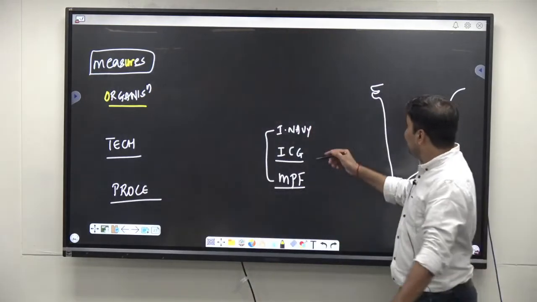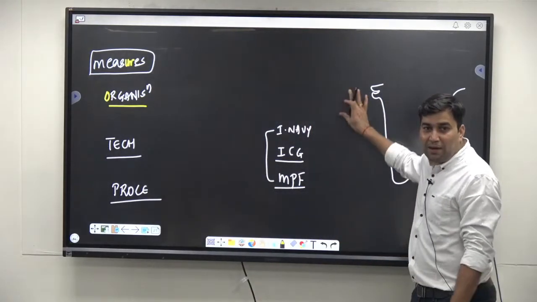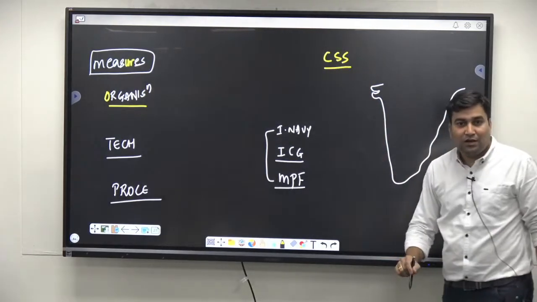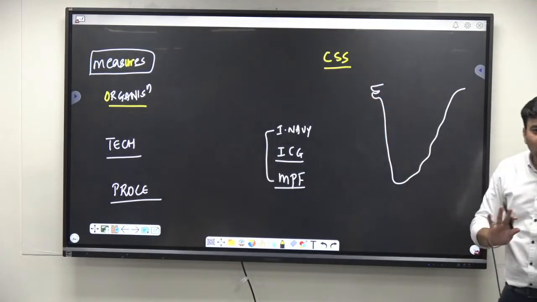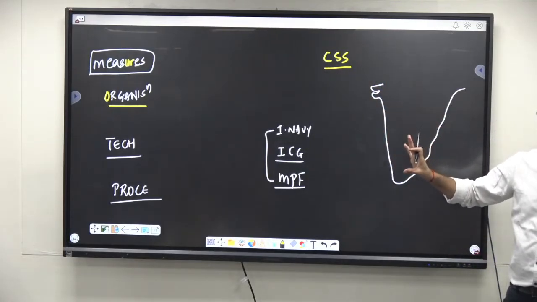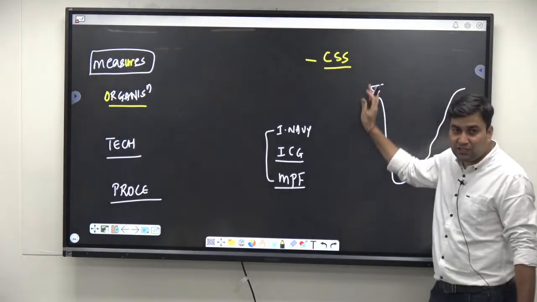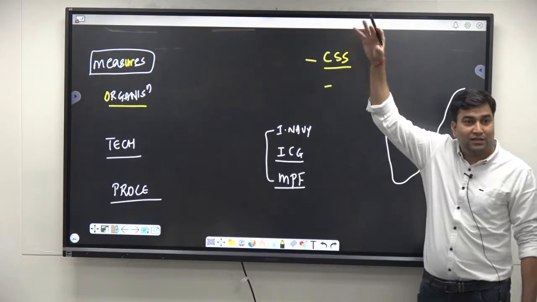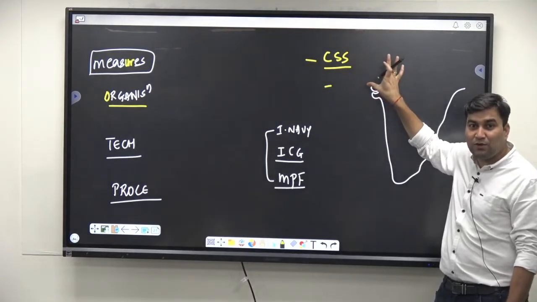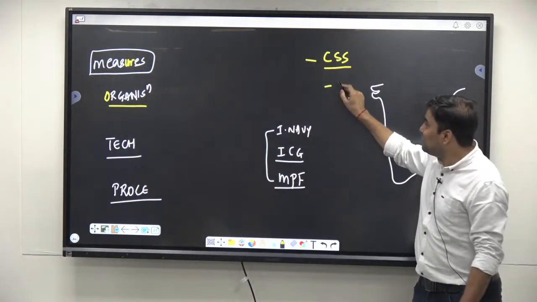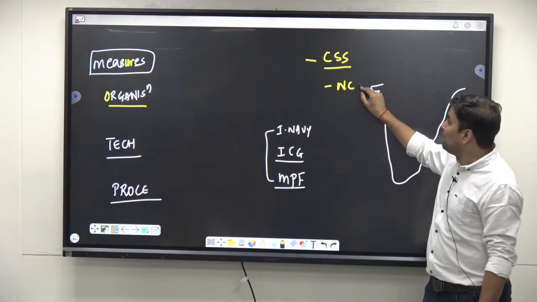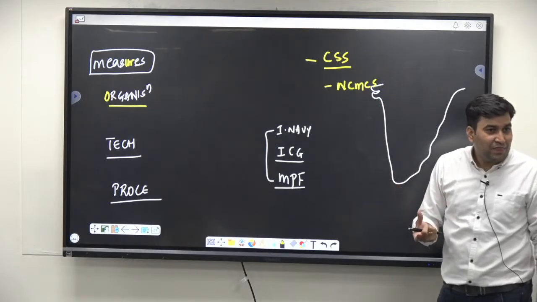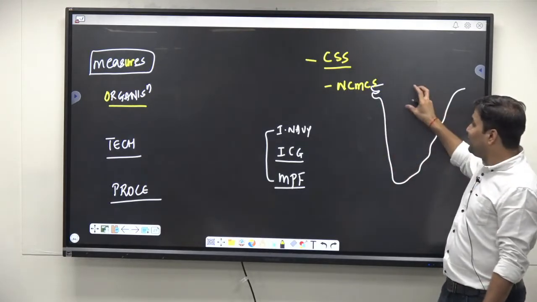So along with this, you need coastal infrastructure. आपको coastal infrastructure चाहिए. For that, coastal security scheme. I will divide everything into that. Don't worry. Coastal security scheme for development of the infrastructure along the coastal areas. Then a committee तो चाहिए at the central level for management of the coastal and maritime security. इसके लिए क्या है? National Committee on Maritime and Coastal Security. It is headed by the Cabinet Secretary. तो ये क्या करेगा? All the data, real-time information, etc.